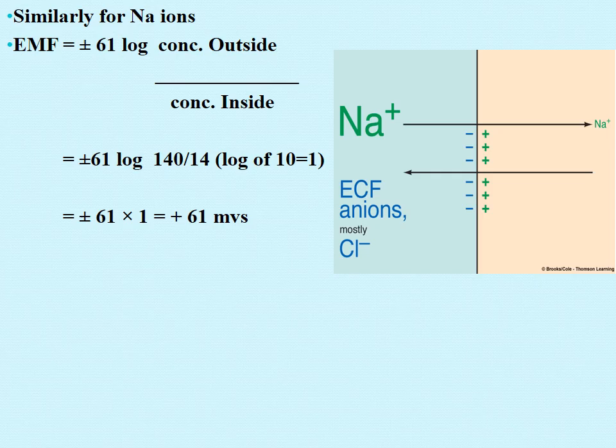So we put the positive sign, and this sign says that our membrane is 61 millivolts more positive inside as compared to outside. In the case of potassium, it was minus 94. That means our cell interior is 94 millivolts more negative as compared to outside the cell.